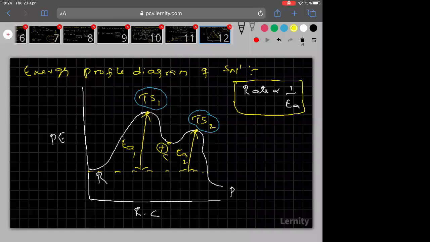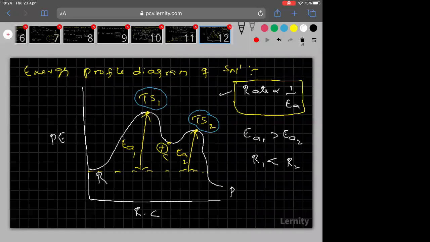Clear? Now, according to the graph you see, activation energy 1 is greater than activation energy 2. According to the graph, EA1 value is more than EA2 value. Then what happened? R1 should be less than R2. According to this relation, rate 1 should be less than rate 2.